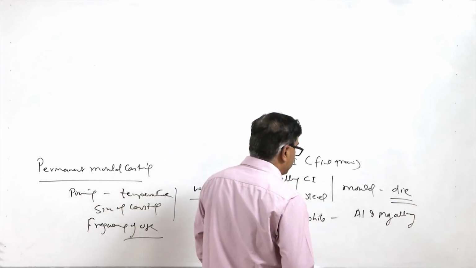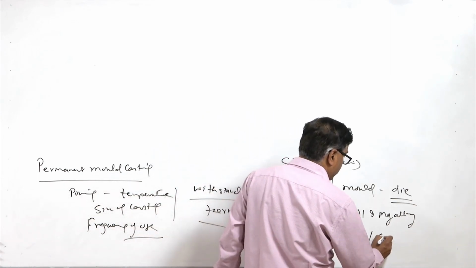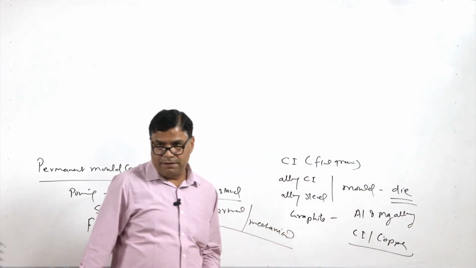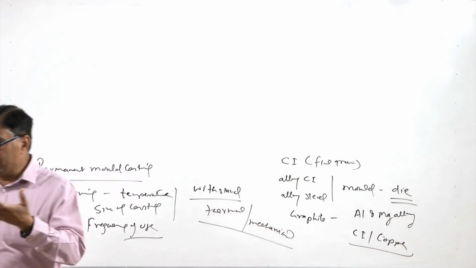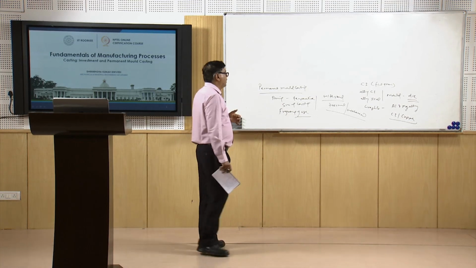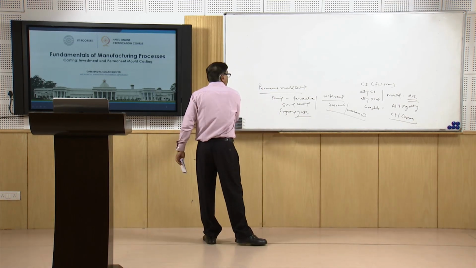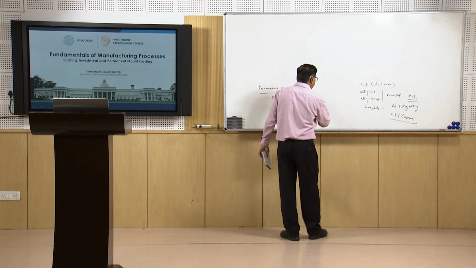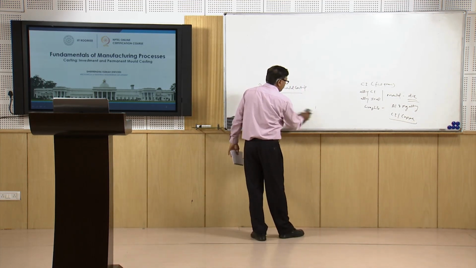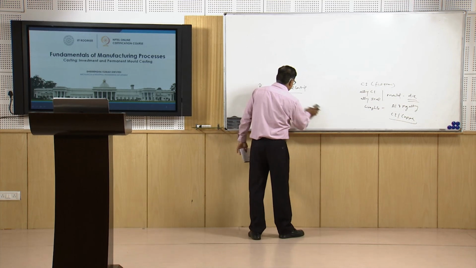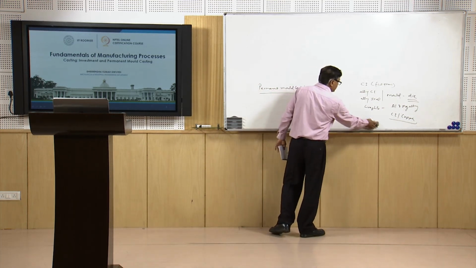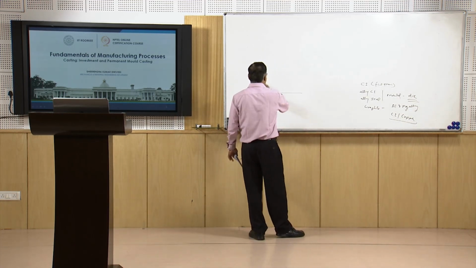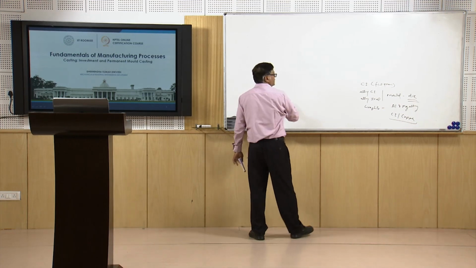If the selection is improper, like for cast irons and copper alloy castings, which are of high temperature, like 1100 to 1150 degrees centigrade, and the molten metal is to be poured into the mold repeatedly, then it will adversely affect the life of the mold and its performance. So, the metal for the permanent mold should be selected properly, considering the size, pouring temperature and the frequency of use of the mold for the casting purpose.